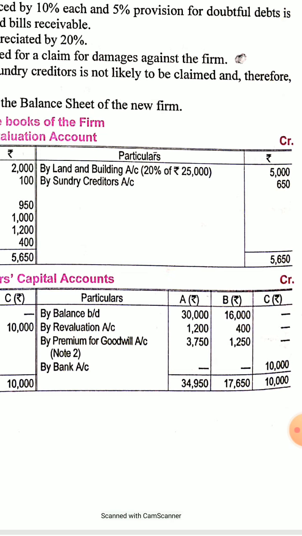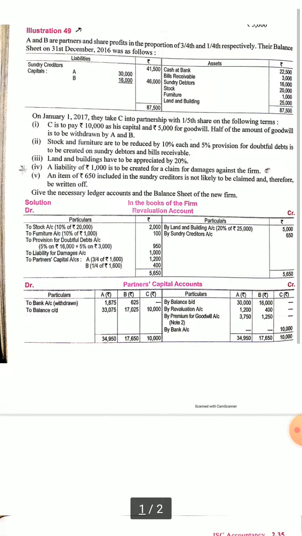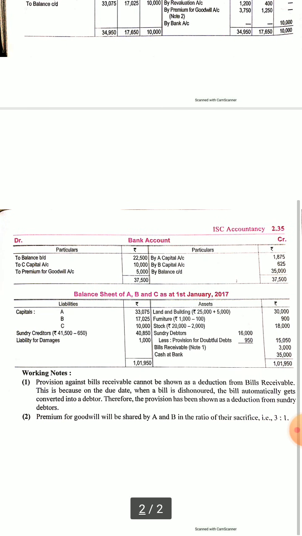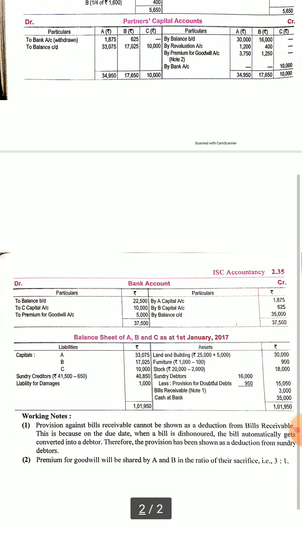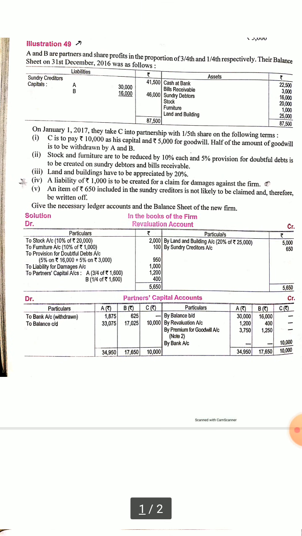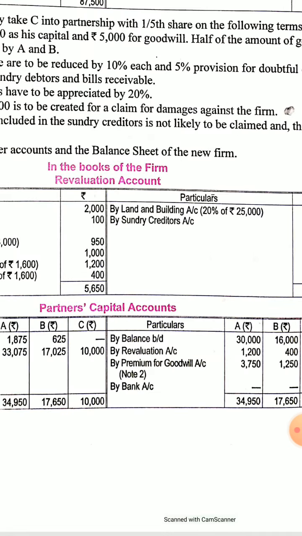Here, since profit is there, so in A's column there will be 1200 and B's column there will be 400. Now premium for goodwill. For premium of goodwill, you have to make a note that since the new ratio is not changing, it is supposed that the sacrificing ratio will be equal to the old profit sharing ratio. So 3:1. So premium for goodwill which was brought by C was rupees 5,000.